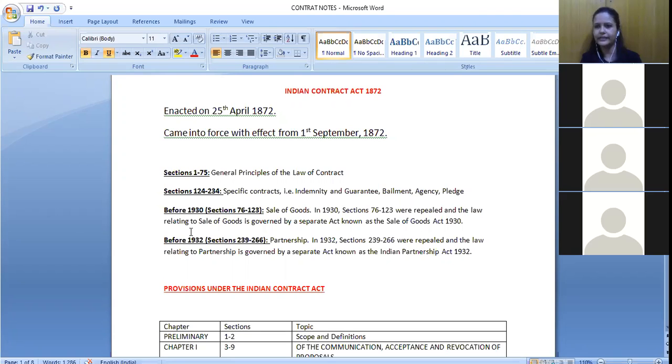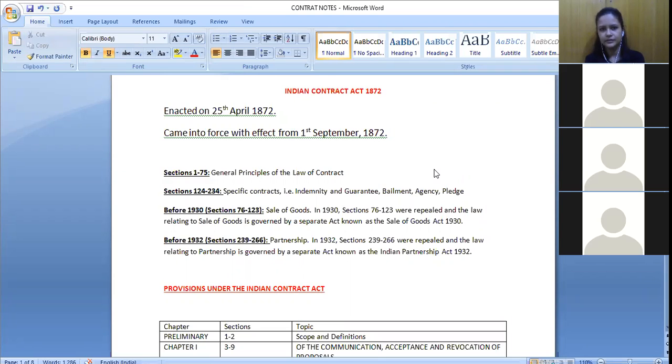Any example that you can give? What things are included in this first part, sections 1 to 75? Anyone? It is talking about general principles, right? So what sort of general principles are there?